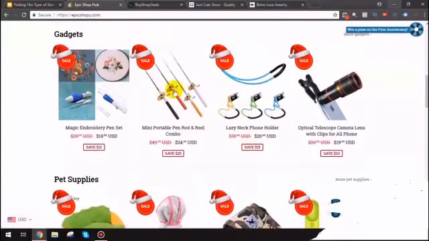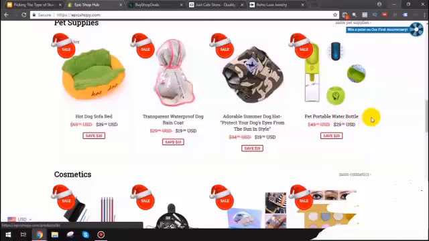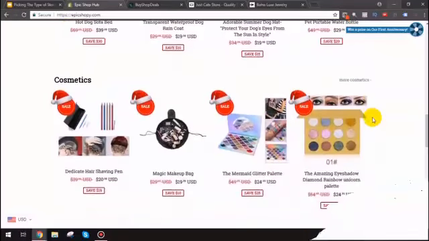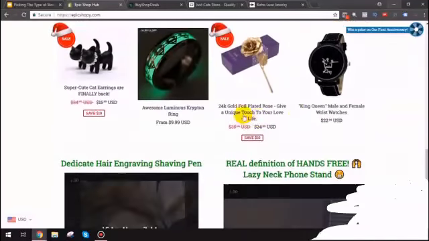Now, of course, as you can see, they're testing the fishing rod as well. No big deal. That's one of my winners currently. We'll see if it still continues to be a winner for the months to come, but it is right now. This one is a solid winner. Of course, I've had this product myself.